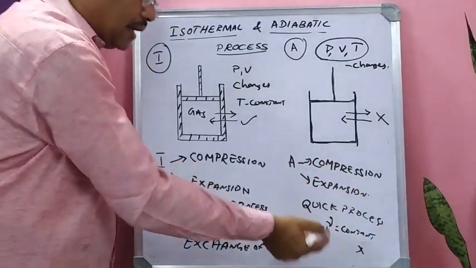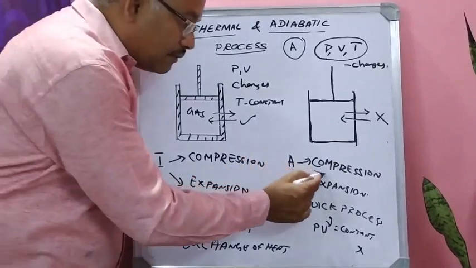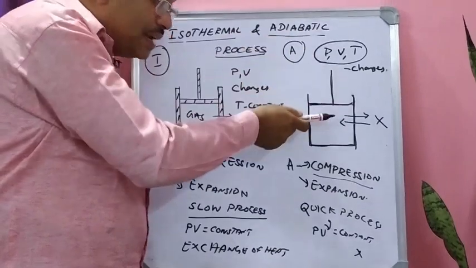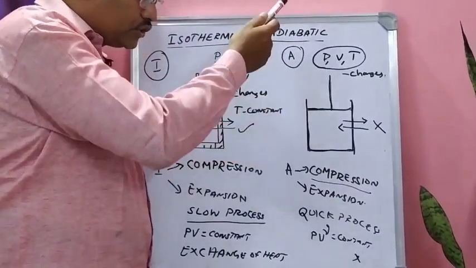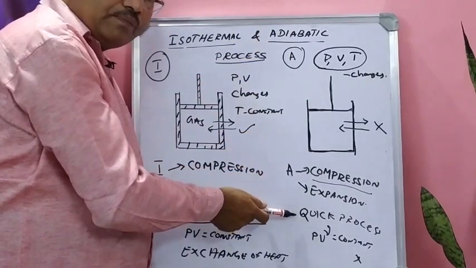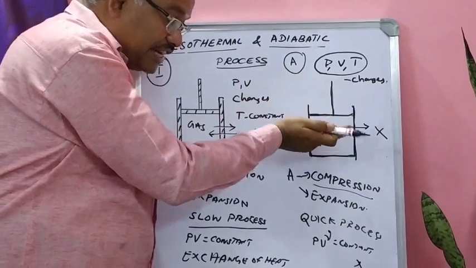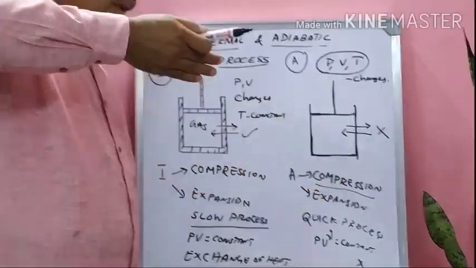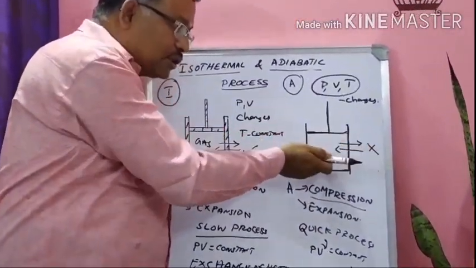So these are all the differences. So when we come to adiabatic compression, what happens? When I am allowing the piston suddenly downwards, here I am moving the piston suddenly downwards or upwards. So it is a quick process. When I allow the piston suddenly downwards, the pressure increases. In turn, the temperature also increases. Volume decreases. So you cannot compensate the increased temperature, and it cannot be given to the surroundings.